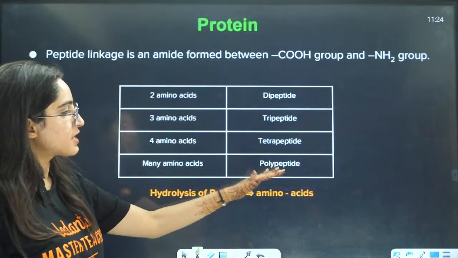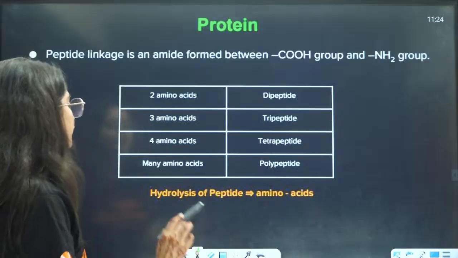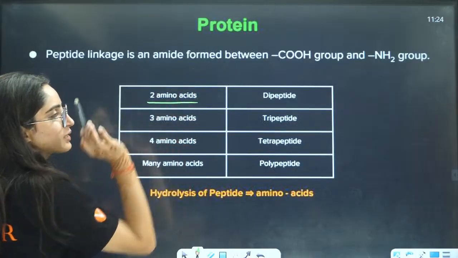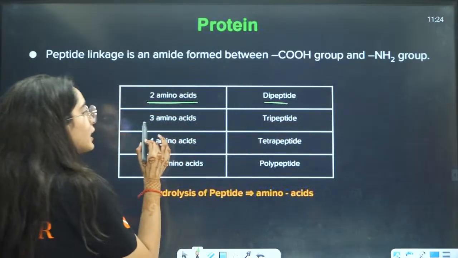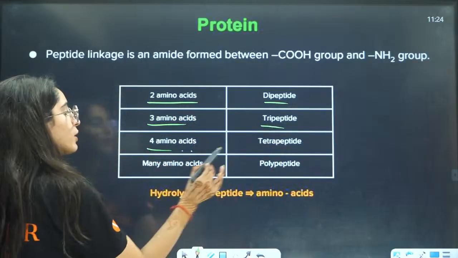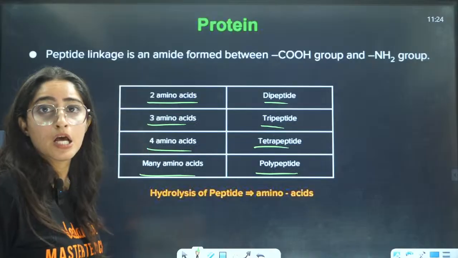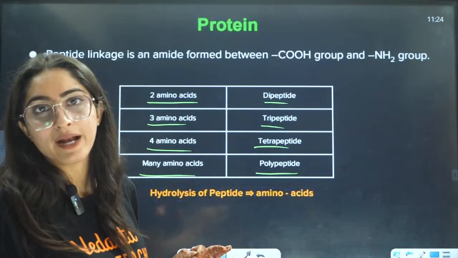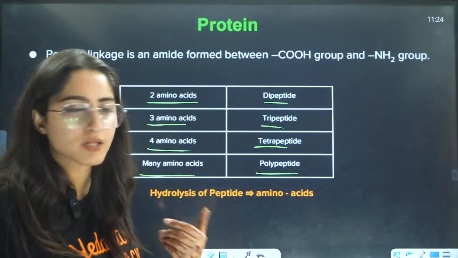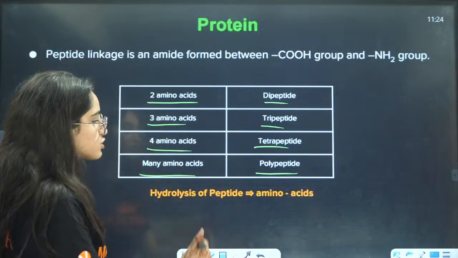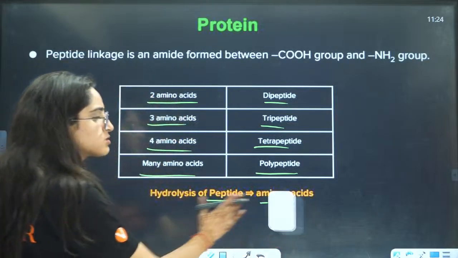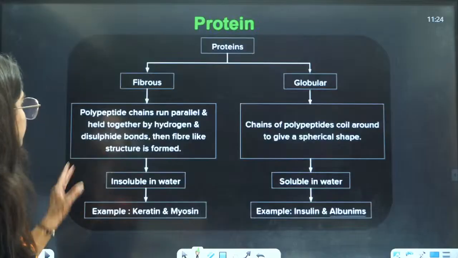Now, dipeptides, tripeptides, tetrapeptides and polypeptides. When 2 amino acids combine, that is di; 3 amino acids, that is tri; 4 amino acids, that is tetra; and many amino acids, that is polypeptide. Protein is a polypeptide structure because n number of amino acids will combine. Hydrolysis of peptide will give amino acids, so we know that, right?